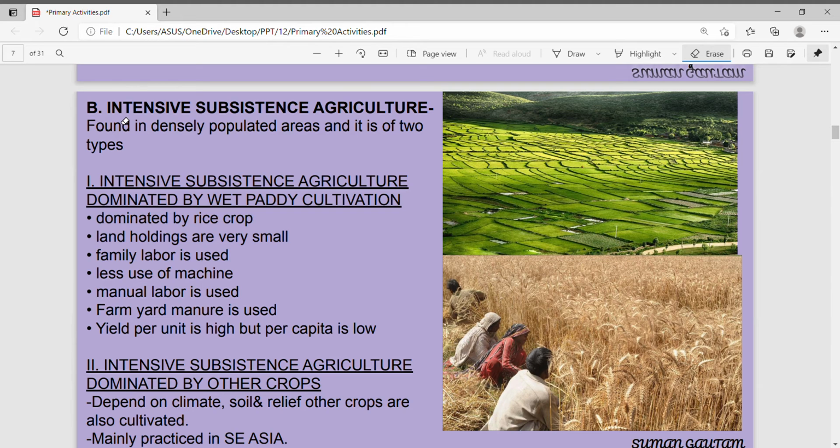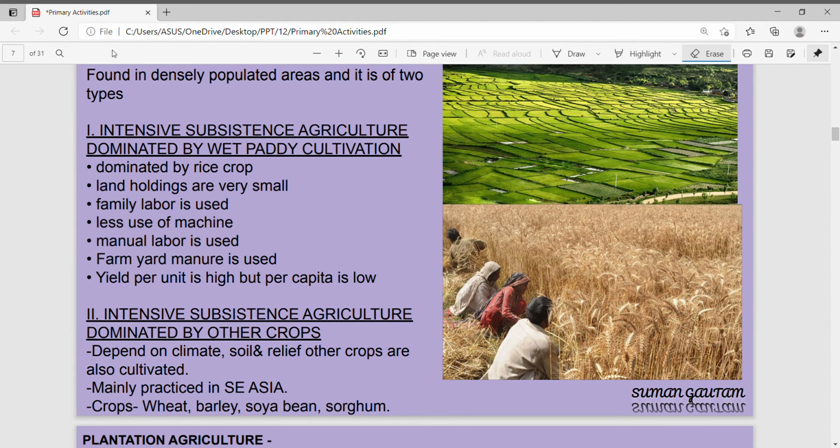So let's see what are the two types of intensive farming. Intensive farming is of two types. The first type of intensive farming here is intensive subsistence agriculture dominated by paddy. Paddy is rice. In places like China, in places like India's West Bengal or Bangladesh, these places have a lot of fertile agricultural land where rain happens and water is enough. So people do rice farming.